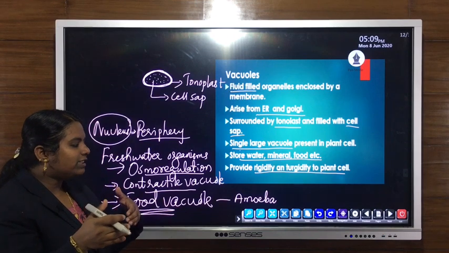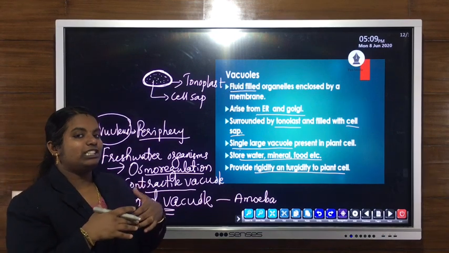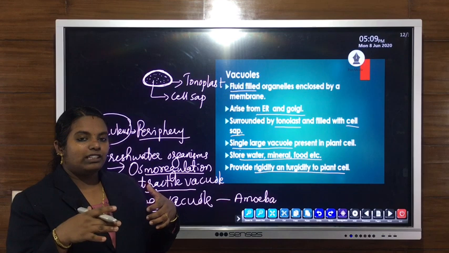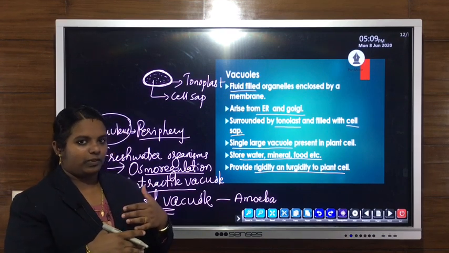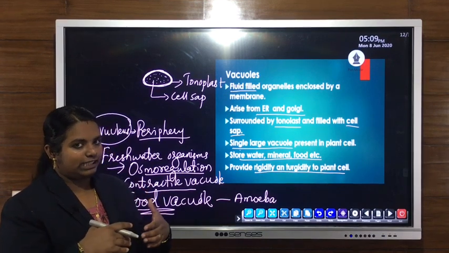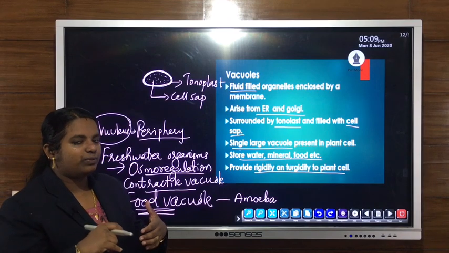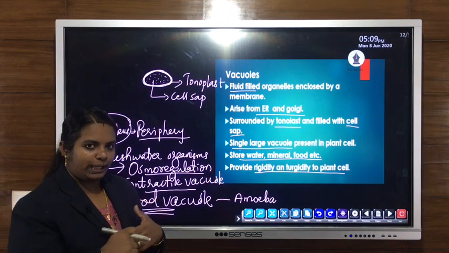After capturing, during the ingestion or engulfing process, amoeba engulfs the food material using the finger-like projections called pseudopodia.